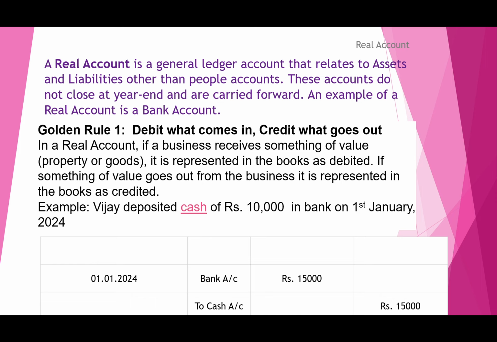So in the real account, if the business receives something of value, property or goods, it's represented in the books as a debit. And if something of value goes out from the business, it's represented in the books as a credit. For example, Vijay deposited cash of rupees 10,000 in the bank on 1st January. So the bank will be debited and the cash will be credited.